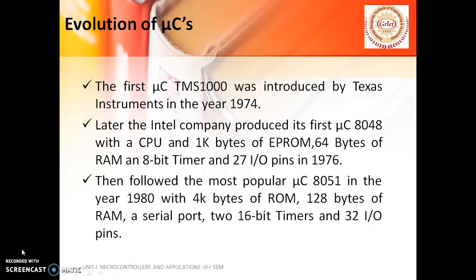This particular microcontroller is going to have the peripherals like CPU, 1 kilobyte of EEPROM, 64 bytes of RAM and 8-bit timer and 27 I/O pins. Then followed the most popular microcontroller, that is 8051, in the year 1980, with the features like 4K bytes of ROM, 128 bytes of RAM, a serial port, 2 16-bit timers and 32 I/O pins.